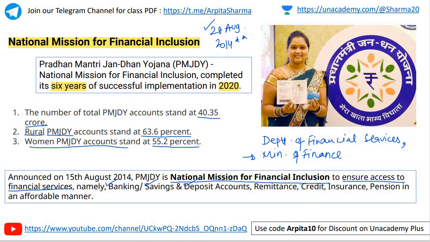Under this scheme, 15 million bank accounts were opened on the inauguration day itself. 28th August को 15 million accounts open up हो गए थे. And the Guinness Book of World Records recognized this achievement by stating that the most bank accounts opened in 1 week as a part of financial inclusion campaign, it is 18,96,130, and it was achieved from August 23rd to 29th when this program was announced. Okay, so you can say approximately $792 billion were deposited under the scheme in the first week of the launch of the program.